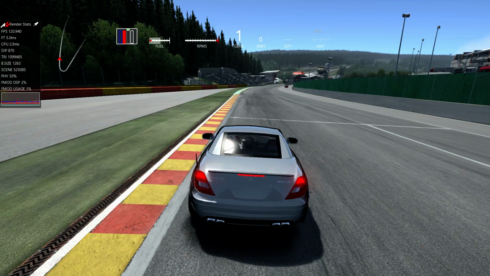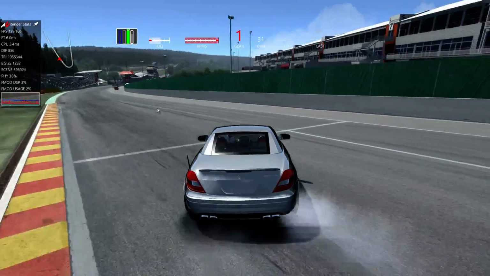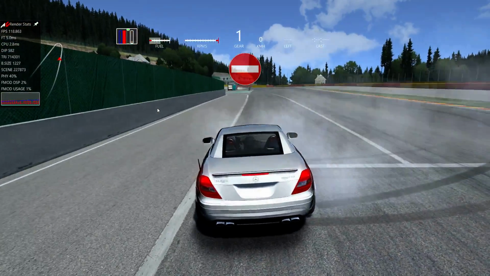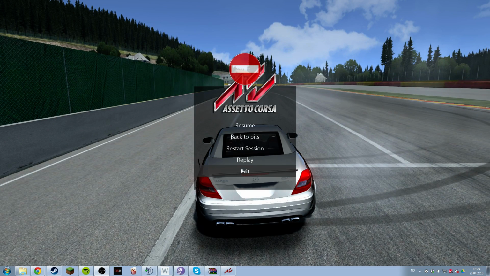Alright, what's up guys? So, in this video I'm gonna show you how to fix the sound for mods in Assetto Corsa after the latest update where they broke it, sadly. As you probably can see, I'm revving up my car, no sounds coming out, just the rev limiter and the squiddling sound. So let's fix this.